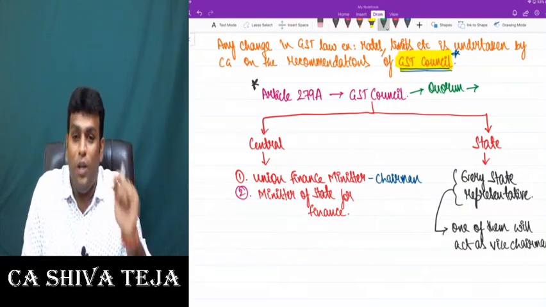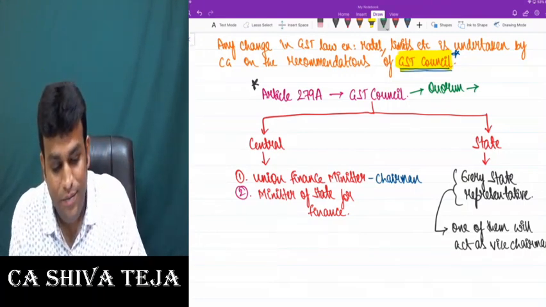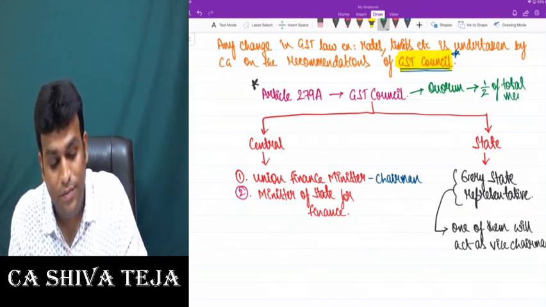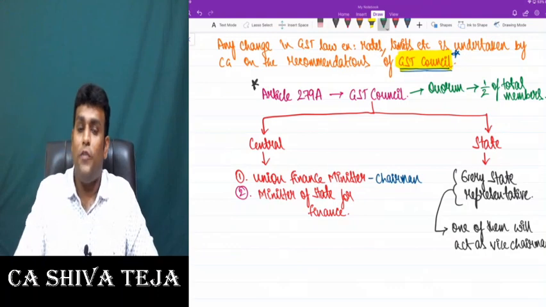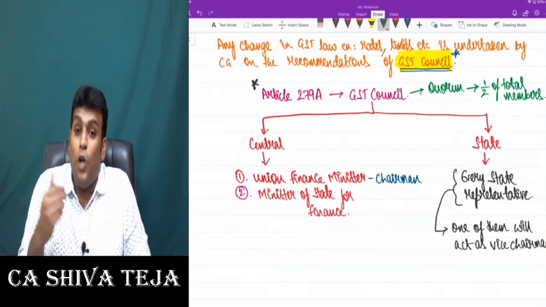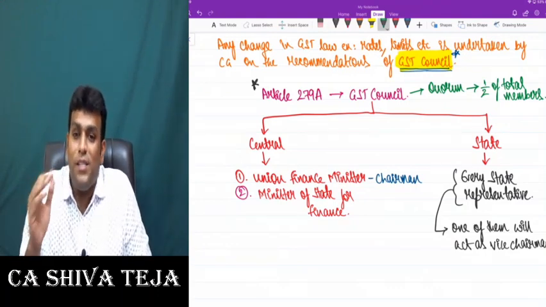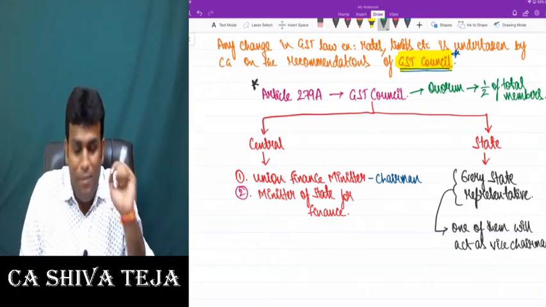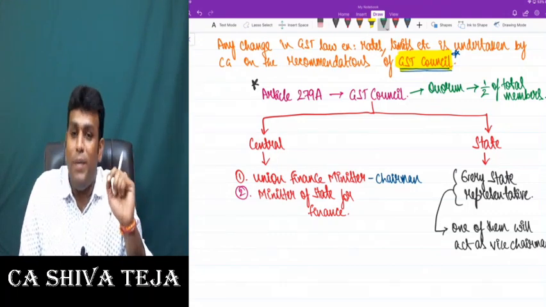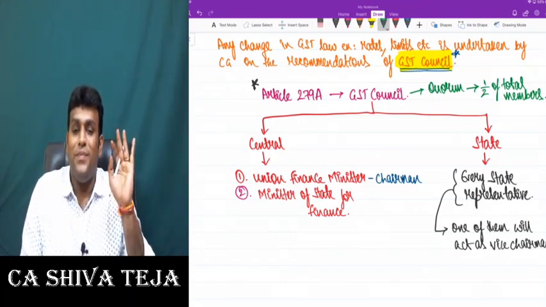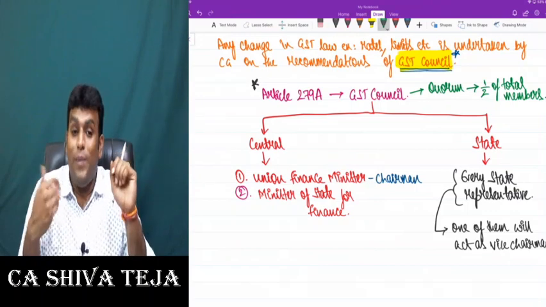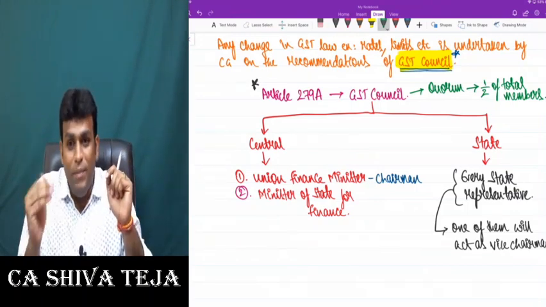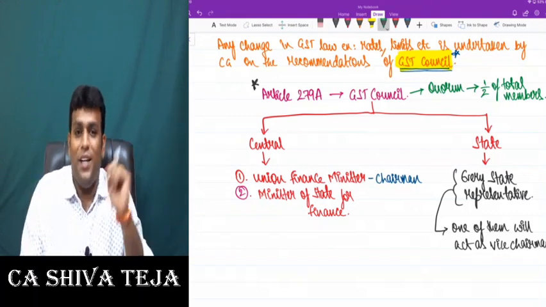And law clearly told that quorum is half of total members. That means out of the total number of members, if even 50% come, then quorum is done. Quorum is done means what? The meeting is valid. Whatever proceedings are taken up in that meeting, all those are said to be valid.